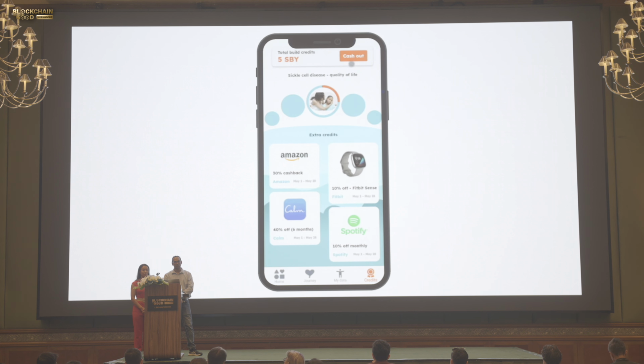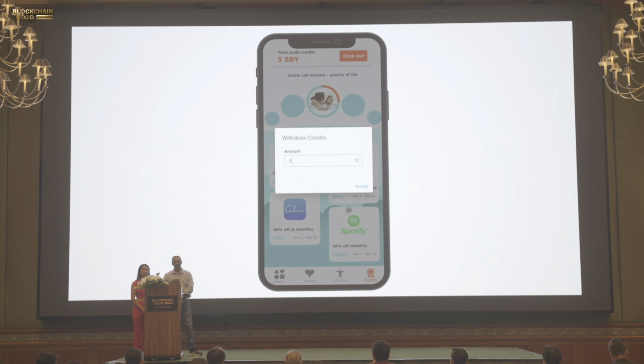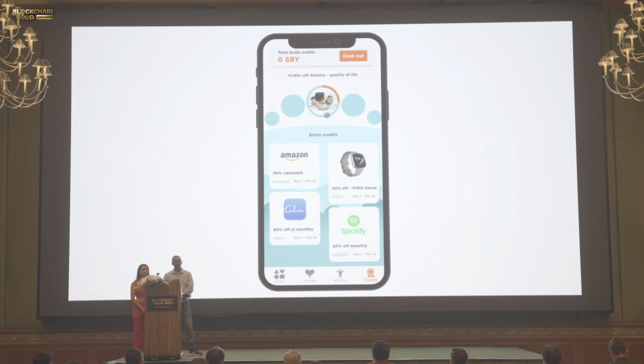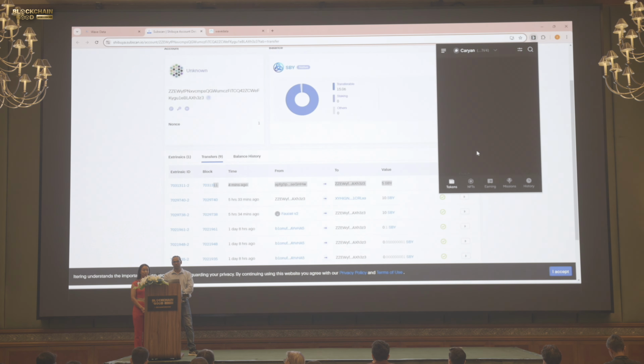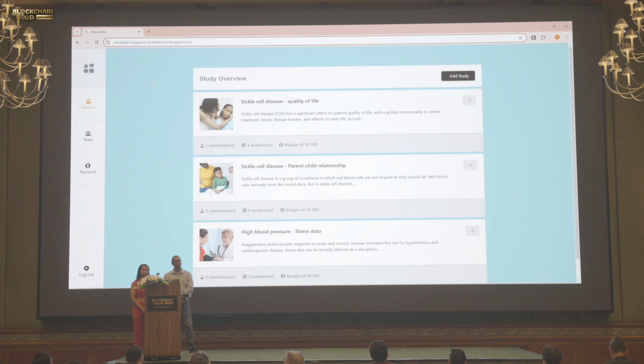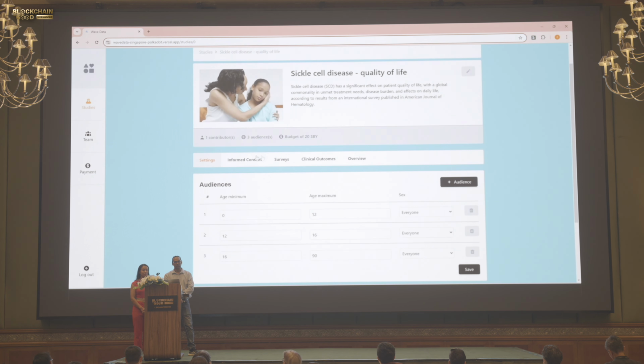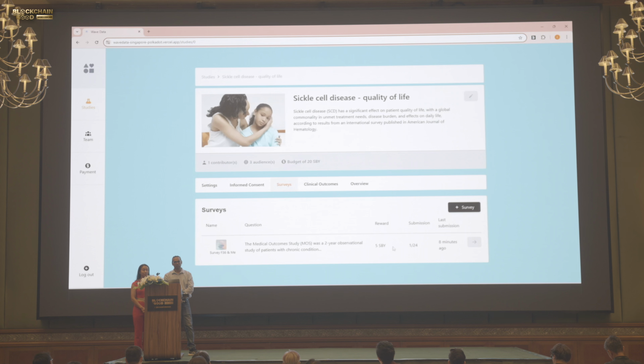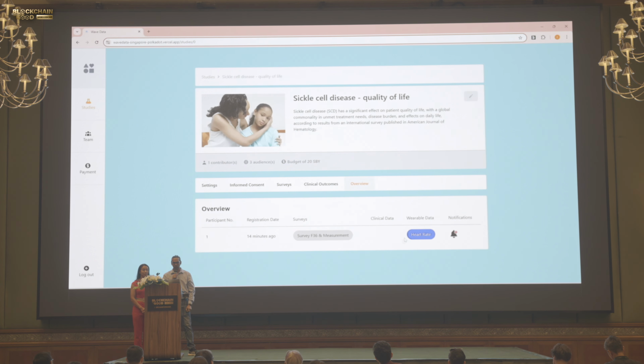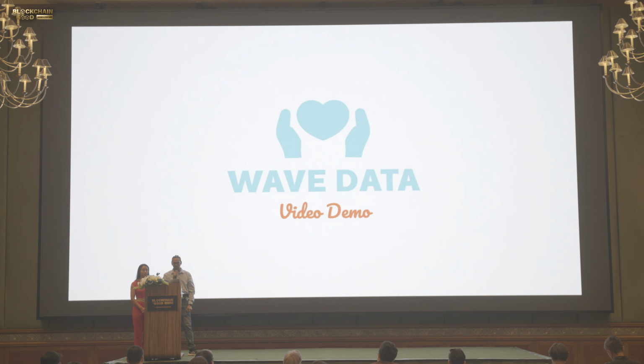So we can now cash out our rewards that we have received for completing these surveys, and on this end, you can see that the transaction has been executed successfully. In the portal of the research organization, we can now see that this information has been updated for this study, for this participant, and we can see which information they filled in exactly, and also overall for the study, we can see information about what has been collected.